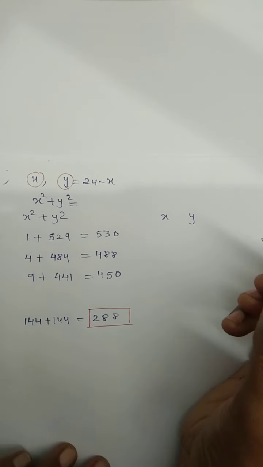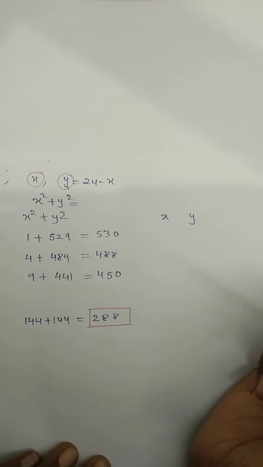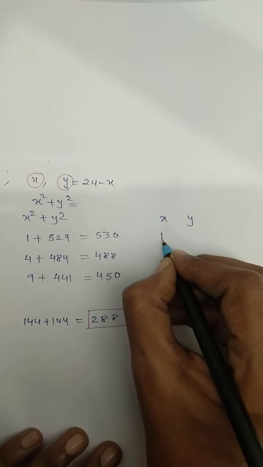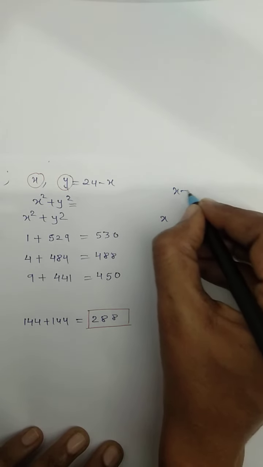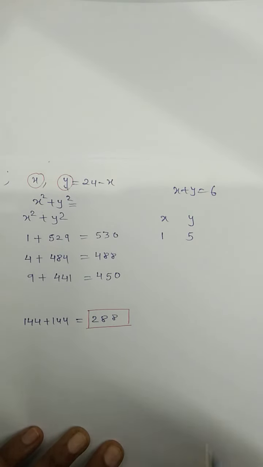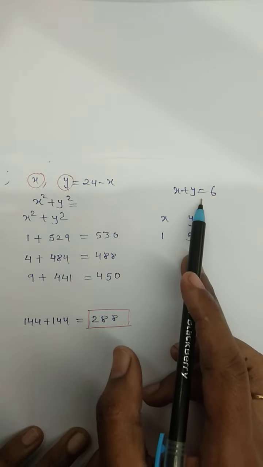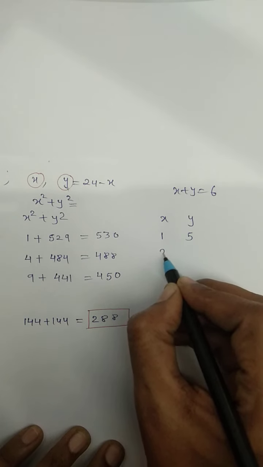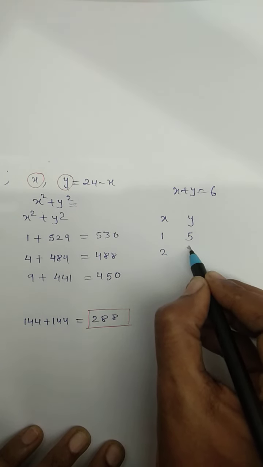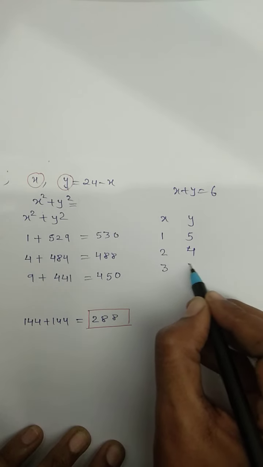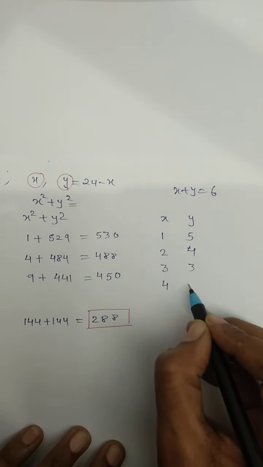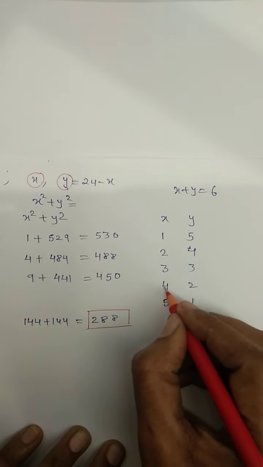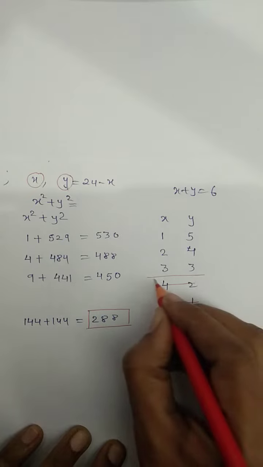Suppose I am saying the sum of two numbers is 6, x plus y equal to 6, and we are supposed to find two numbers such that the sum of their squares is minimum. Let us check. First 1 and 5, second 2 and 4, then 3 and 3. After that, if I take 4 and 2, see, it is repeated. Next I can take 5 and 1, it is again repeated. Therefore we will stop over here.